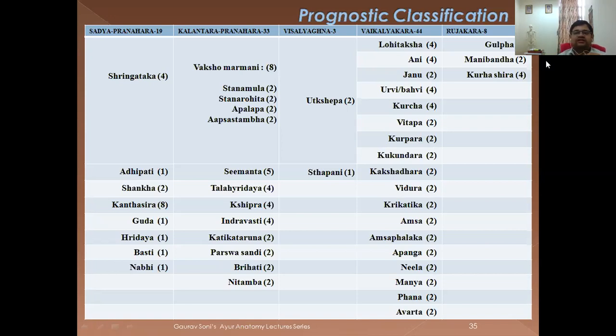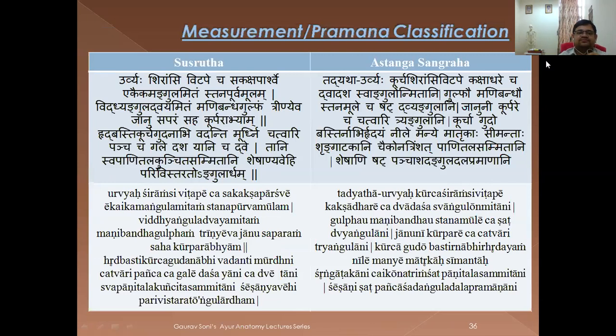Vaikalika 44, Lohitaksh, Ani, Janu, Urvi, Purchi Bitap, Purpra, Kukandra, Akshidare Vidure, Katke, Ams, Solak, Apang, Nila Mania, Pada Avarta. So basically, all are 2 in number except the Lohitaksh, Ani, Urvi, and Purcha. They are 4 in number, so you can remember it like this. Then comes Rujakaran, Gulfa 2, Madavanda 2, and Pursira 4 in numbers. So this is the total classification table for the prognostic classification.